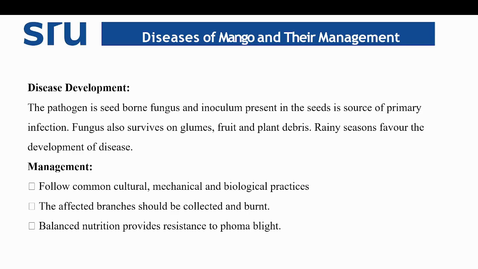Coming to disease development, the pathogen is seed-borne in nature. Inoculum present in the seed is the source of major primary inoculum. The fungus also survives in the glumes, fruit, and plant debris, and the rainy season majorly favors the disease development. Coming to management, we can follow common cultural, mechanical, and biological practices and application of some systemic fungicide like carbendazim along with mancozeb or chlorothalonil or any other systemic fungicide.